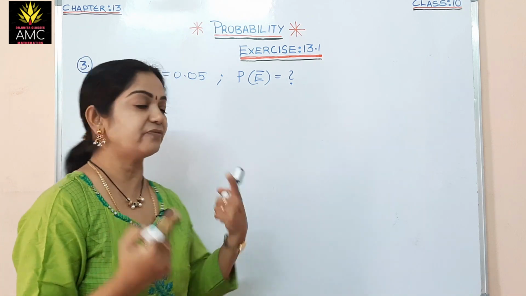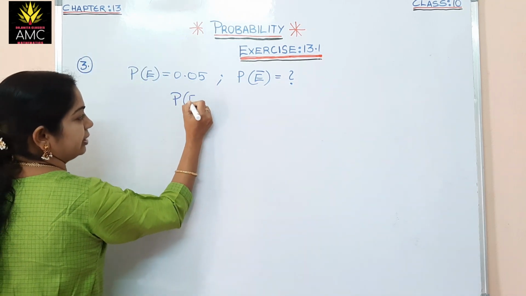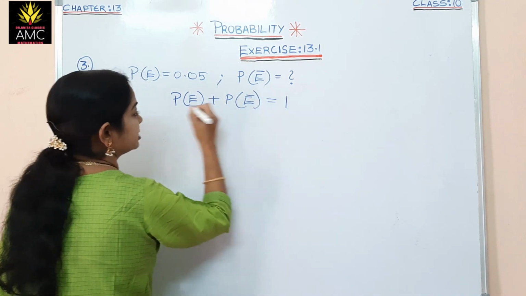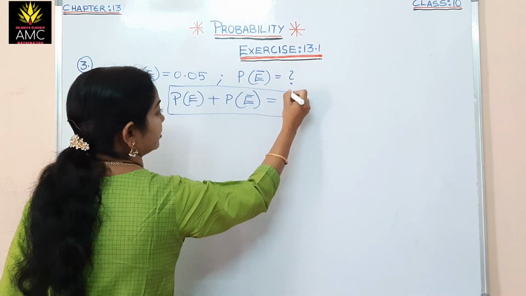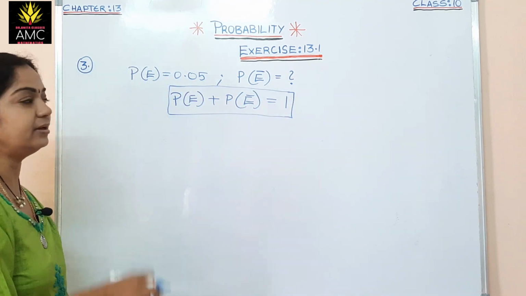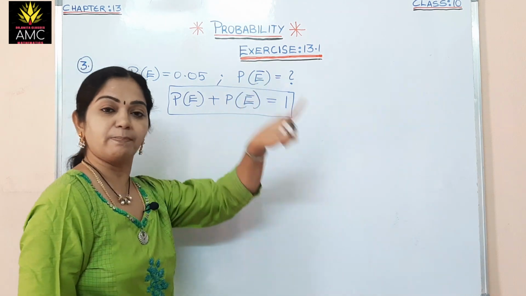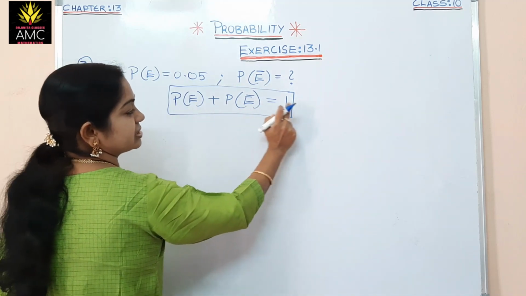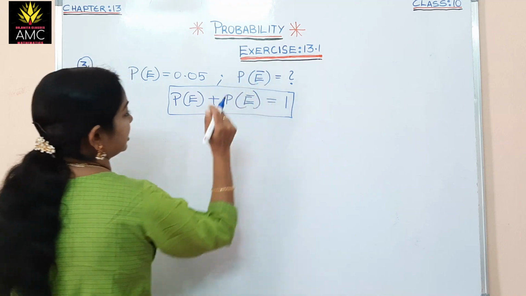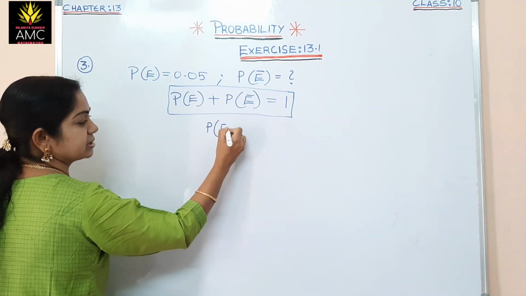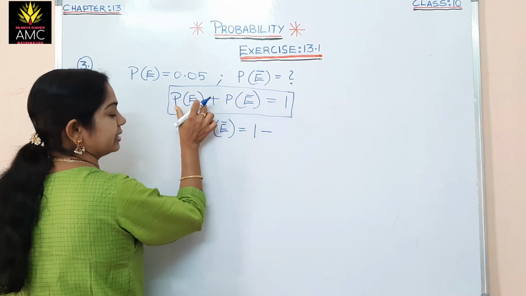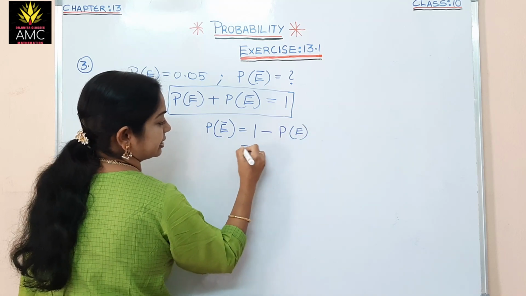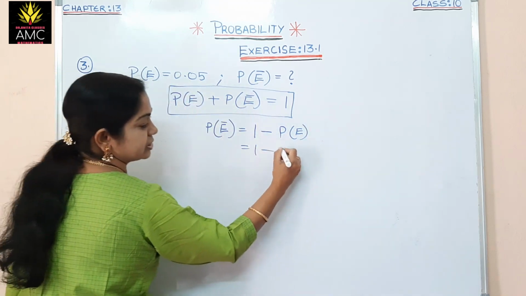Hence we all know the formula that P of E plus P of not E is equal to 1. This is the formula. Okay, this P of E is the event to happen, and P of not E is the complementary, that is the event not to happen. Now here their summation is equal to 1, that is the formula. From this we can easily calculate P of not E is simply 1 minus P of E, because if you shift it to the other side, this becomes minus. So P of not E is 1 minus P of E, we will substitute 0.05.